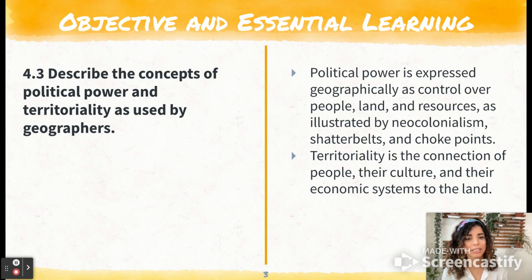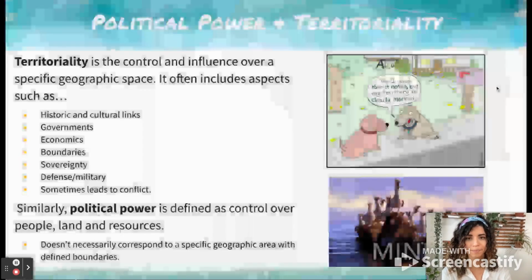Political power is expressed geographically as control over people, land, and resources. We can see this illustrated by neocolonialism, shatter belts, and choke points. We will have examples of all of those coming up. Also, territoriality is a connection of people, their culture, and economic systems to the land or to the territory, to the area where they may reside.